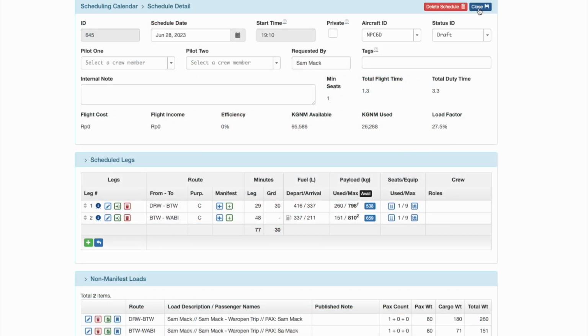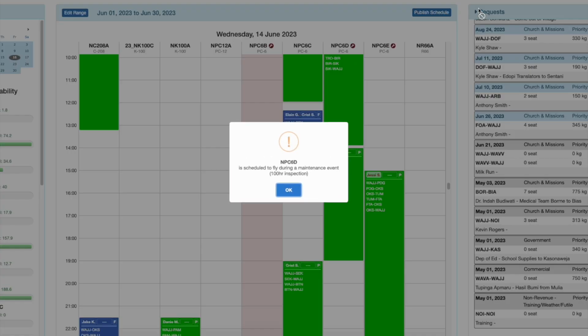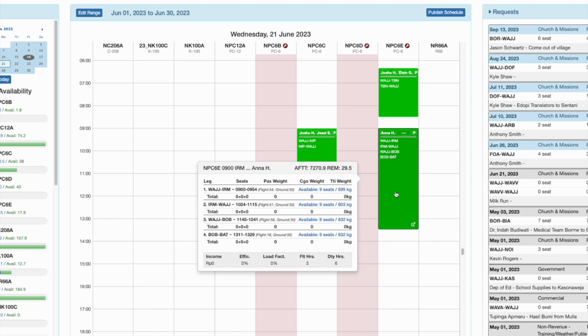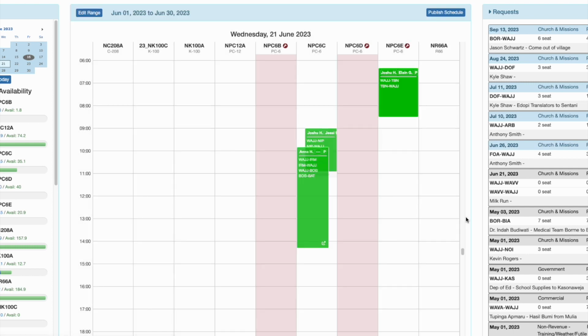If an attempt is made to schedule a flight during a maintenance event, or if a flight is already scheduled during a maintenance event in the selected date range, a warning will pop up. If one aircraft is scheduled for 2 flights, the flights will overlap, clearly indicating conflict.